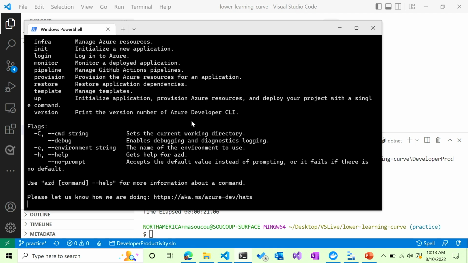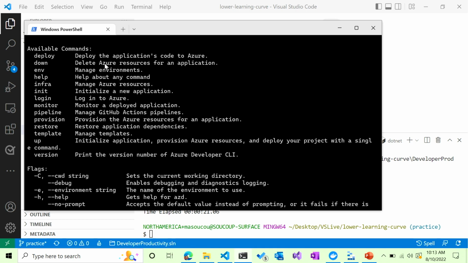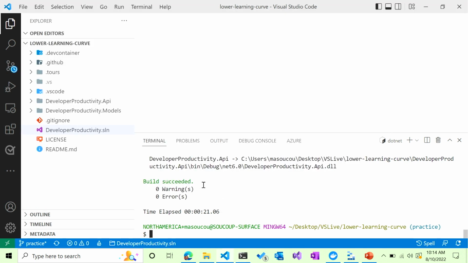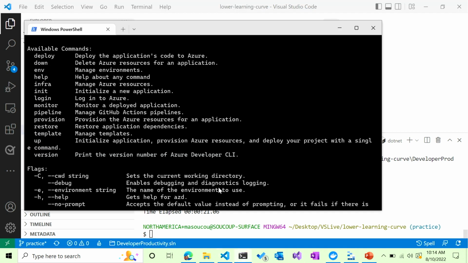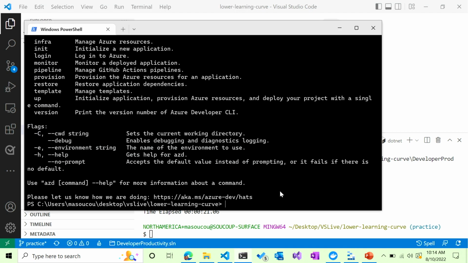It gives you a ton of different options here, such as deploy, when you want to deploy the code, init, when you actually want to init everything up in Azure, and there's just AZD up, which runs init and deploy all together. So we're going to take it one step at a time. All right, we were able to build, which is great. And so what I'm going to do then is do AZD init, which is going to get my project and start to get it ready for the Azure Dev CLI.